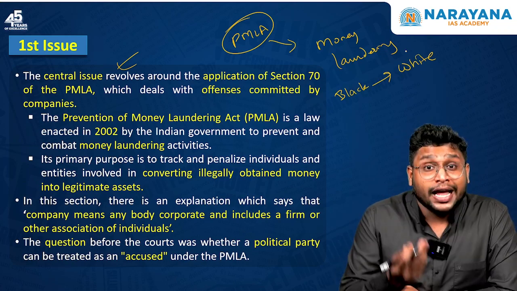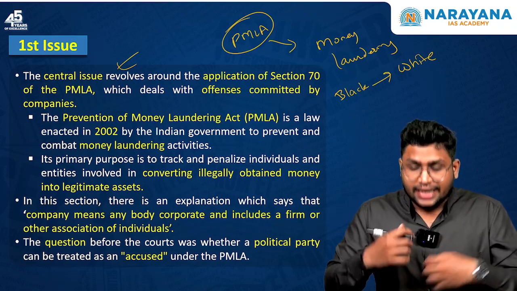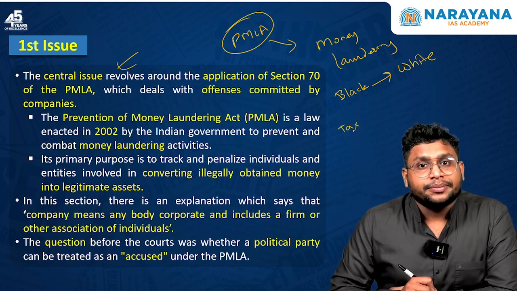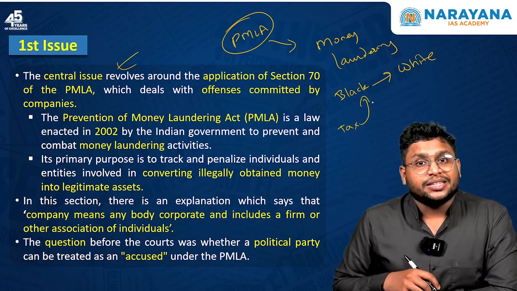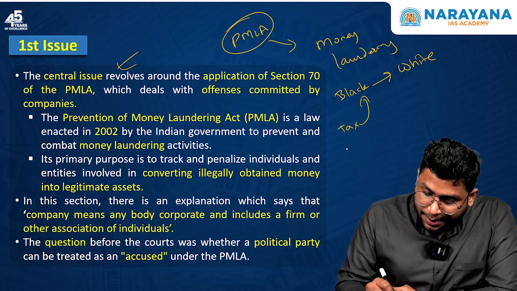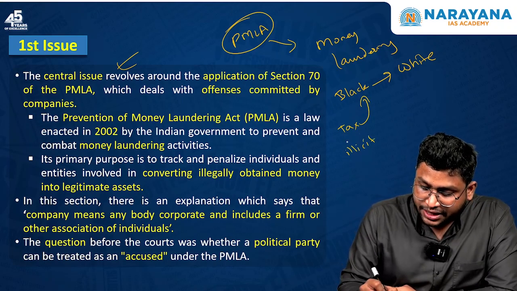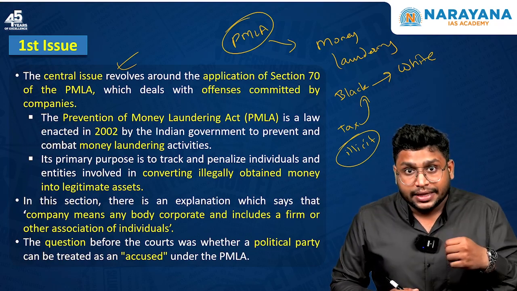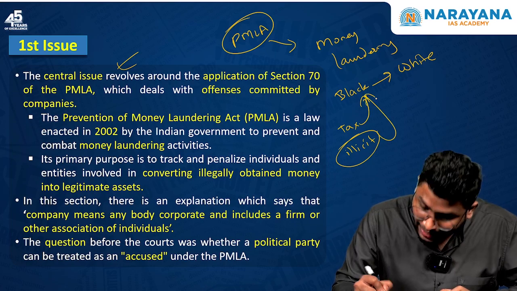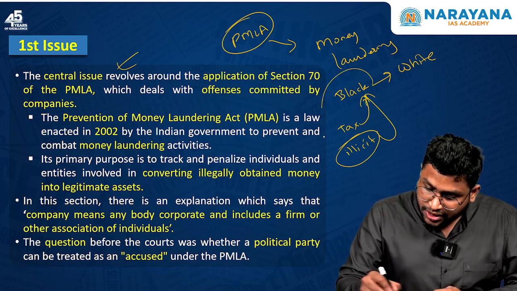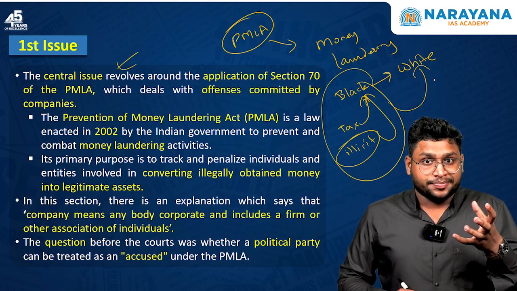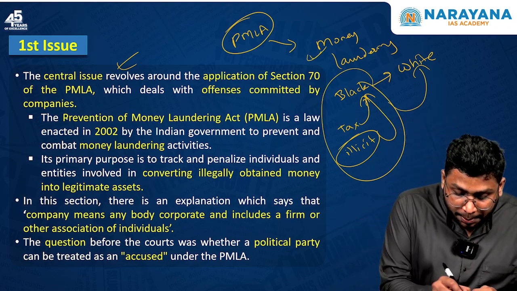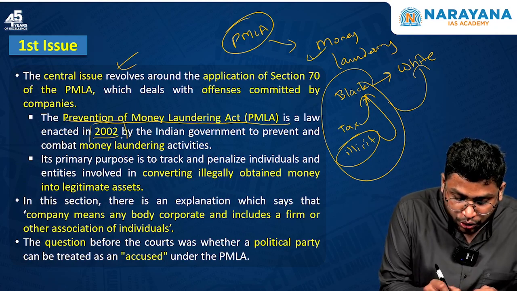But first of all, what is black money? In case I start earning money from legitimate sources, but I do not pay the tax on that money, that will be considered black money. Also, in case I am earning money from illicit activities, from illegal activities which the government does not allow, for example, I am selling drugs and earning money, that money is also termed as black money. Any such money, if you try to convert it into white, that is the phenomenon of money laundering. And to stop that, the government brought the Prevention of Money Laundering Act in the year 2002.